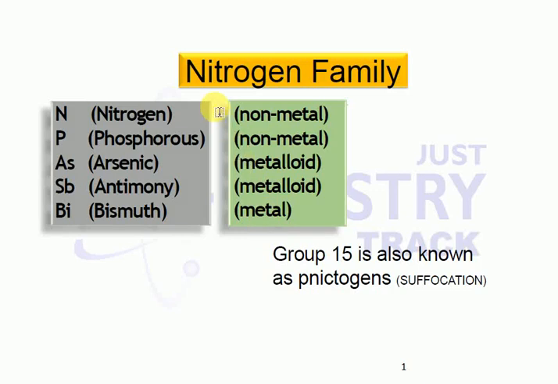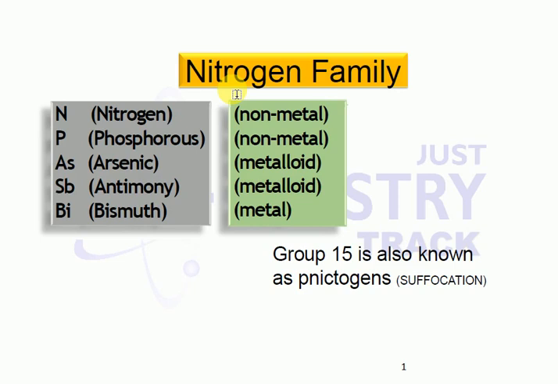Generally here I am discussing 15th group elements. 15th group elements are also called the nitrogen family. Today I am going to discuss the nitrogen family, which is located in the p-block. You know very well that in the p-block elements, the nitrogen family, oxygen family, halogen family, and noble gas family will be there. In that, I am discussing the nitrogen family.